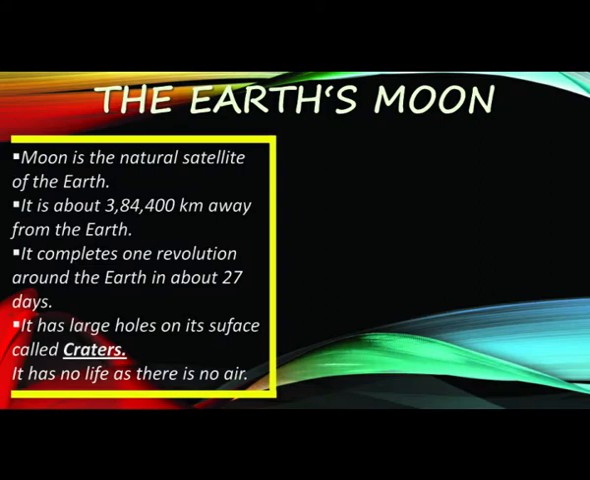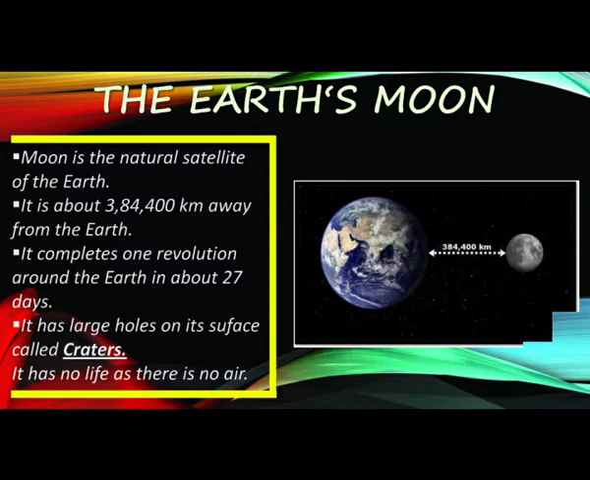Now let us see the Earth's moon, the natural satellite of the Earth. The Earth's moon is the brightest object in the night sky but has no light of its own. It only reflects light from the sun. The moon is about 384,400 km away from the earth. It completes one revolution around the earth in about 27 days. It takes almost the same time to complete a rotation on its axis.